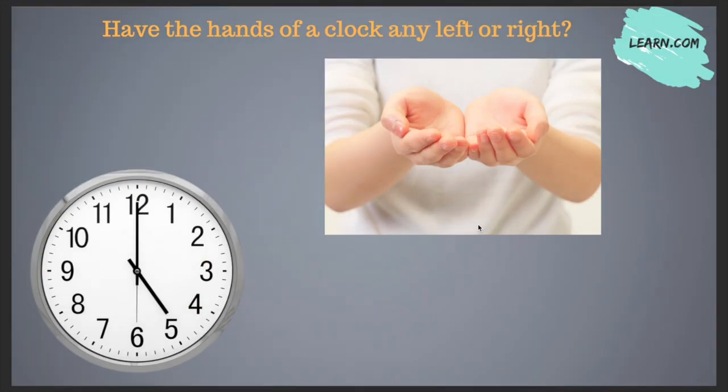Have the hands of a clock any left or right? As you can see on your screen, the left hand side picture of the clock. Now the needles of the clock are often termed the hands of the clock. So, hands of the clock, and we human beings have our hands. So in both places we are using the term hands. But human beings have their hands, and we can classify the hands as left and right.